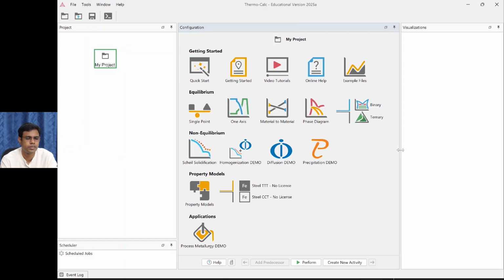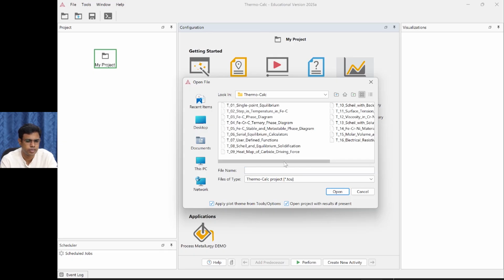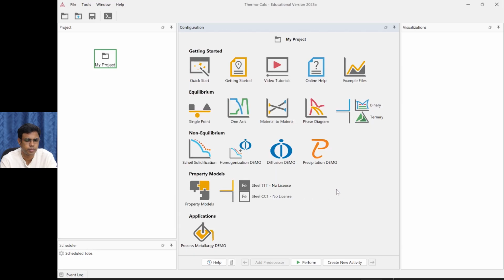Solute trapping, as I said, is very important in processes such as additive manufacturing. If you are interested, you can run some examples with regard to solute trapping. I'll just run one example and show you. Go to these example files. Not to the diffusion module, because solute trapping doesn't require any diffusion to happen. Go to Thermo-Calc, this one. Here, Scheil with solute trapping. You can click on this, Scheil with solute trapping, and open it.